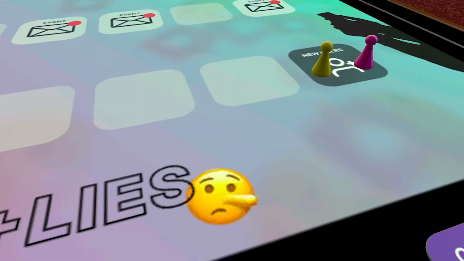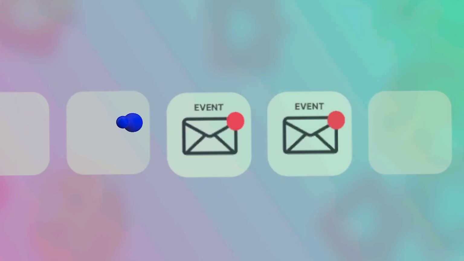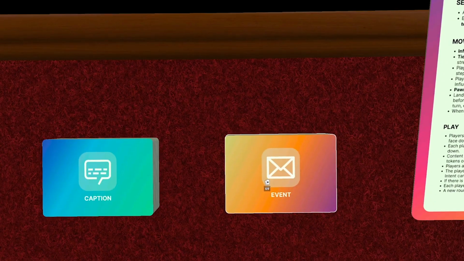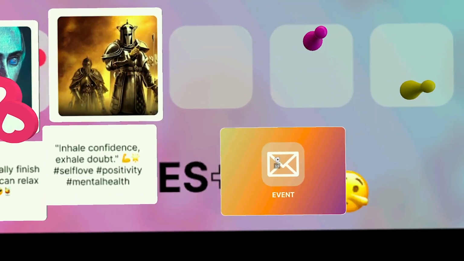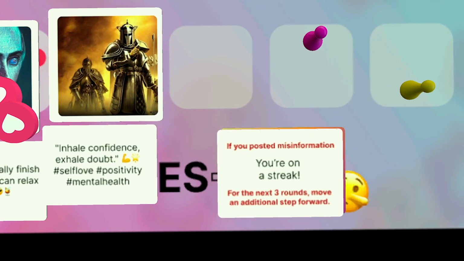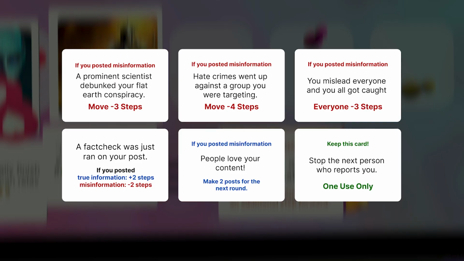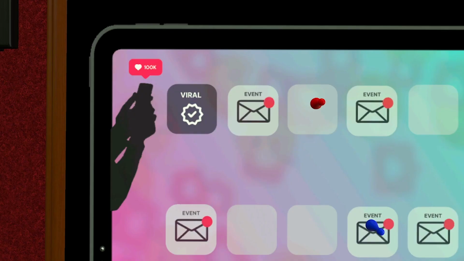Players who posted true information move forward 1 step. And players who got away with posting misinformation without being reported move forward by 2 steps. Some of the spaces on the board trigger events. If a player lands on one of these spaces, they will draw an event card which describes an effect or action and the condition required for the card to be put in effect. Most events depend on the intent the player posted that round and result in moving on the board. The game ends when the first player reaches the final space on the board and goes viral.